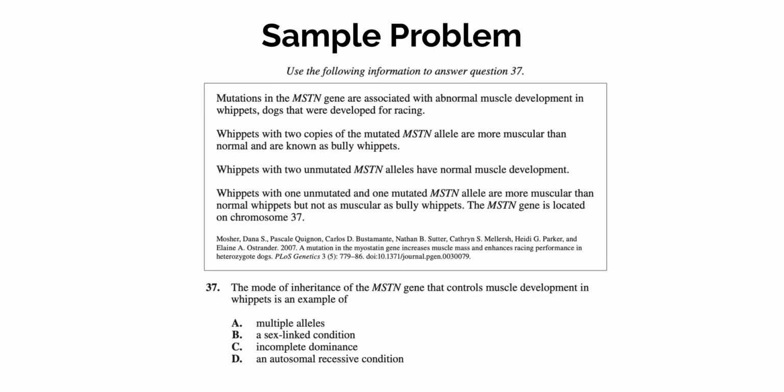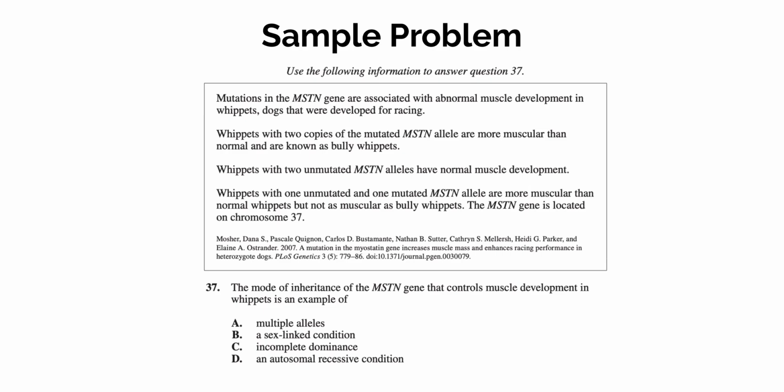Here we have a sample problem. Mutations in the MSTN gene are associated with abnormal muscle development in whippets, dogs that were developed for racing. Whippets with 2 copies of the mutated MSTN allele are more muscular than normal and known as bullies. Whippets with 2 unmutated alleles have normal muscle development. Whippets with 1 unmutated and 1 mutated allele are more muscular than normal whippets, but not as muscular as bullies.